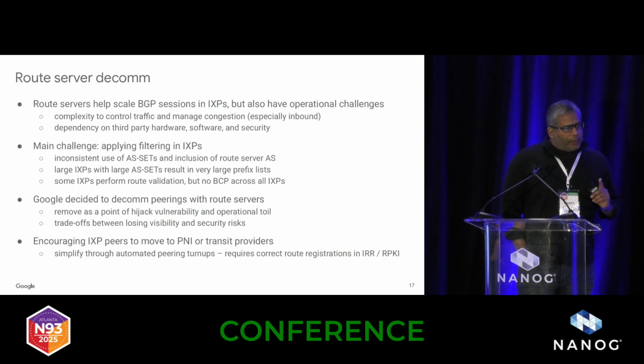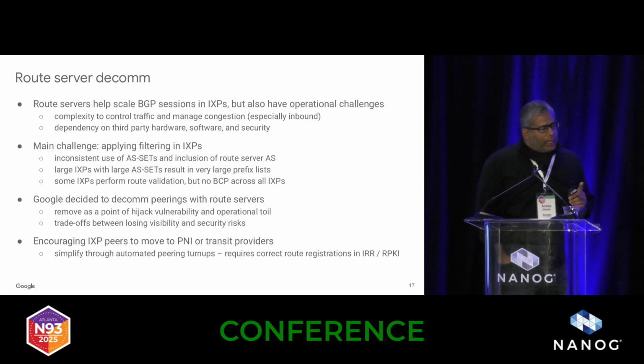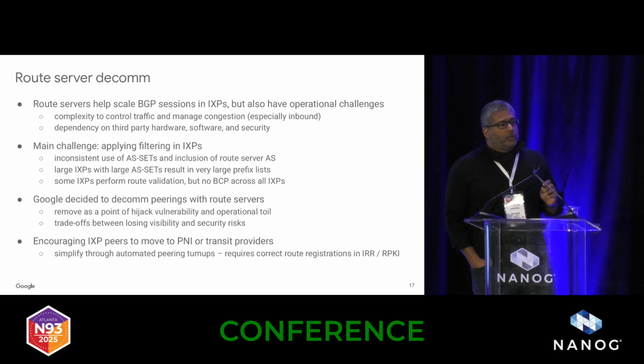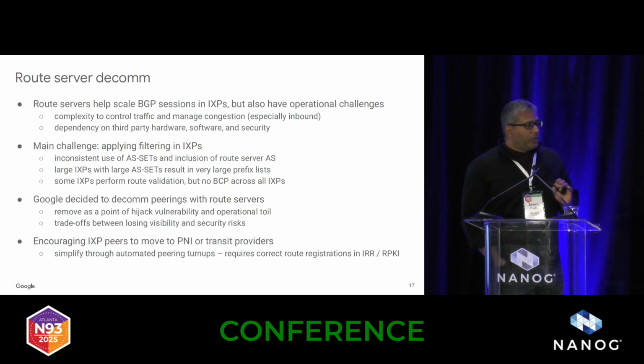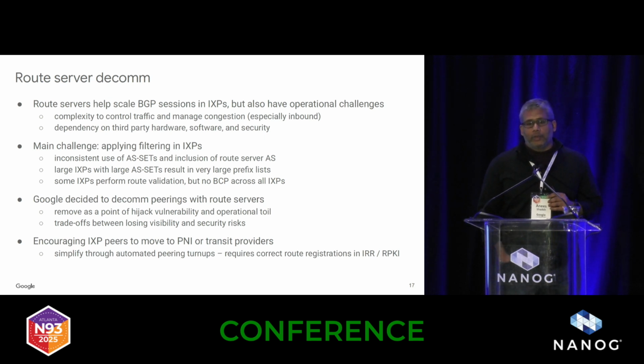I won't spend a lot of time on the route server decom project that we have. I would just say that we have decided to basically stop using route servers and IXPs primarily because of the security challenges that they present. There's a lot of challenges that we've had over a long time with them in terms of how we manage congestion, especially on the inbound direction.